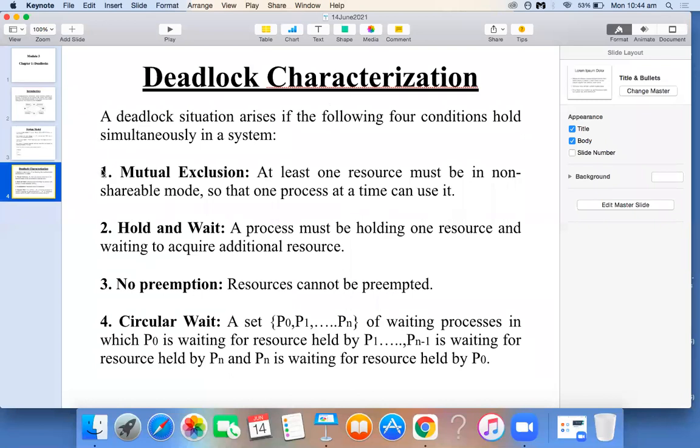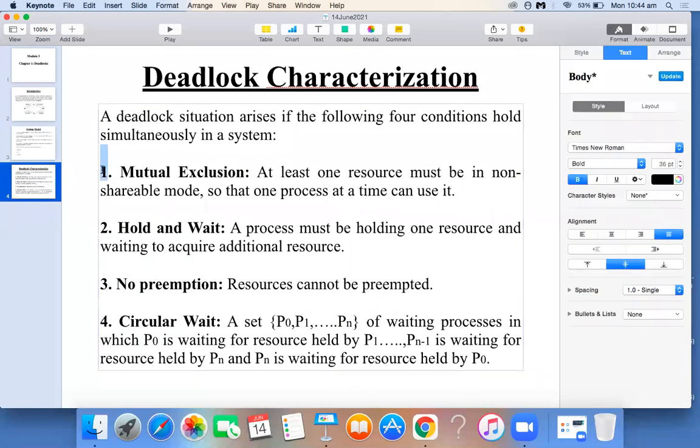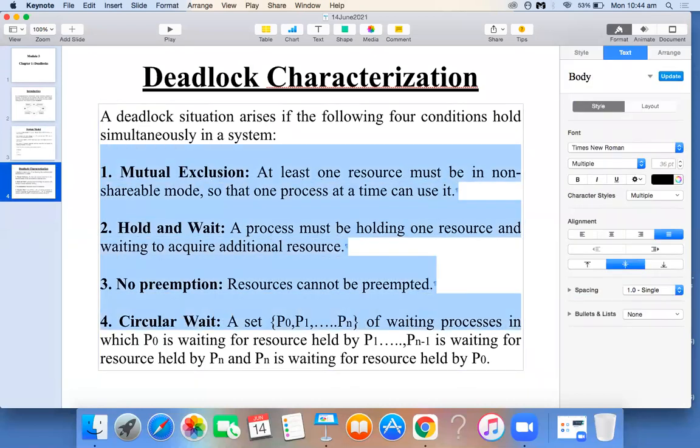So what are the necessary conditions now? All four conditions have to be satisfied. Okay. All conditions must occur inside your computer system: mutual exclusion, hold and wait, no preemption, and circular wait. If all four conditions occur in your computer system, then your computer system is under a deadlock situation, we can say. So this is one very important question.